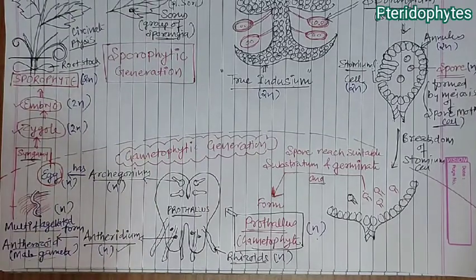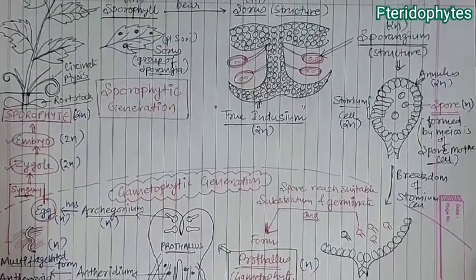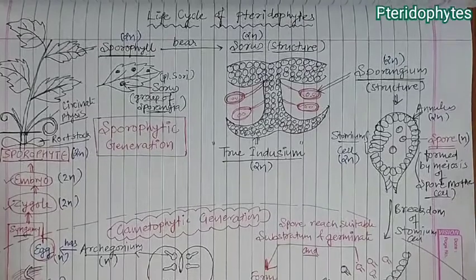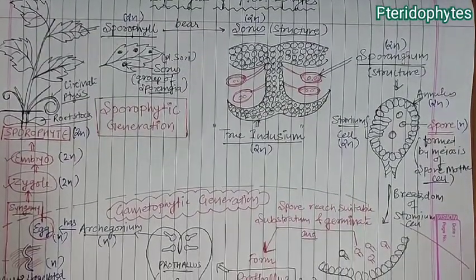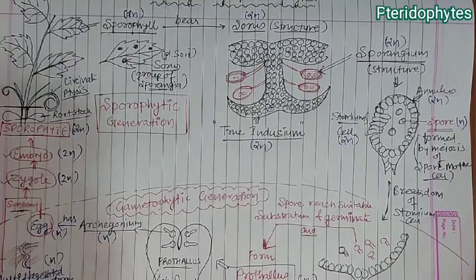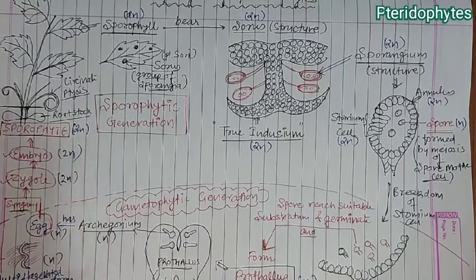Here, what is produced by meiosis? Spores are produced by meiosis. So their life cycle can be considered as sporic meiosis. So this is the complete picture of this particular life cycle. You can go through this and study it. Okay, so now this life cycle is over. Now we write some of the inferences from this life cycle, and then we move to the classification. Now we note down some of the inferences from the life cycle which we have studied about pteridophyte.